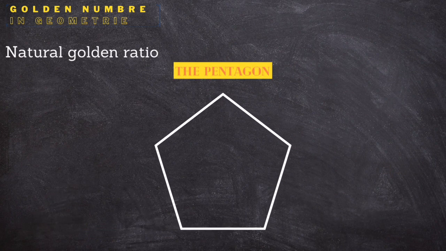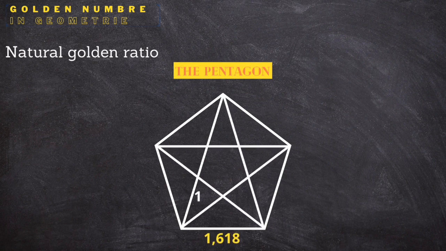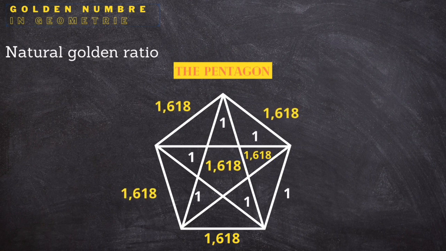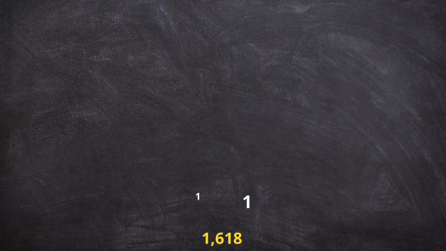The regular pentagon is a geometric shape that naturally has the golden ratio. If the side is 1, the diagonal is 1.618. By connecting all the points of the pentagon, we obtain a star, which also shows the golden ratio. The golden ratio is very much present in the pentagon and its star. Some believe that this is why the pentagon has been widely used as a mystical symbol in many esoteric practices.